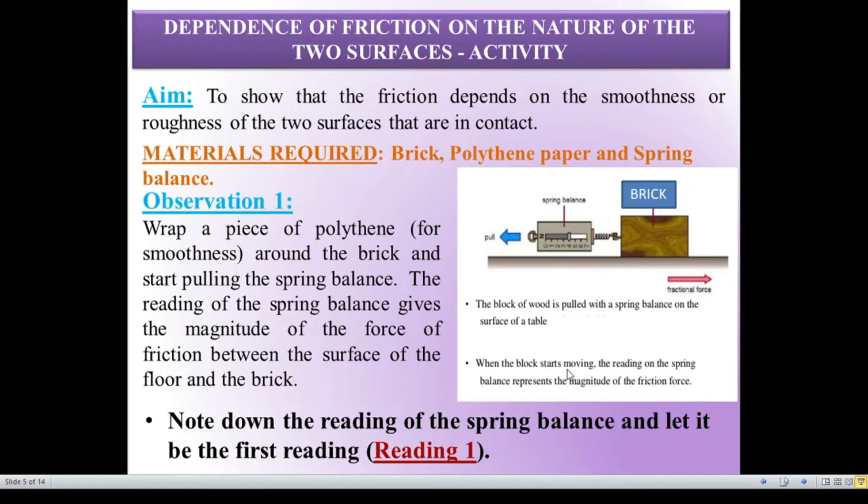So what we are going to do now is, first of all, we are going to wrap a piece of polythene, that is for smoothness, around the brick, and we are going to start pulling the spring balance. The reading of the spring balance gives the magnitude of the force of friction between the two surfaces, that is the surface of the brick and the floor. Here you note down the reading of the spring balance and let it be the first reading, or simply reading 1.